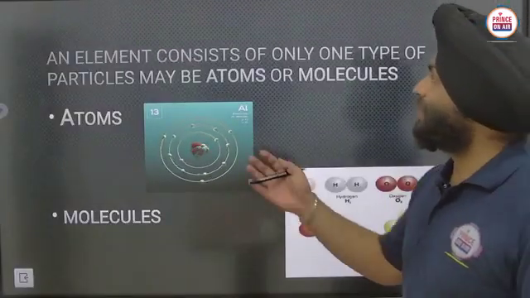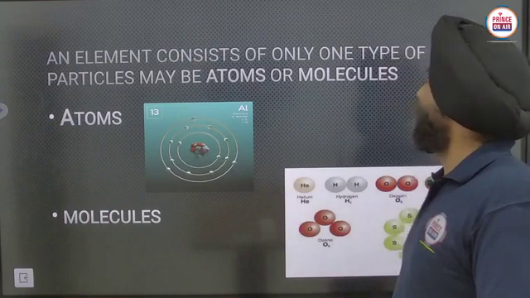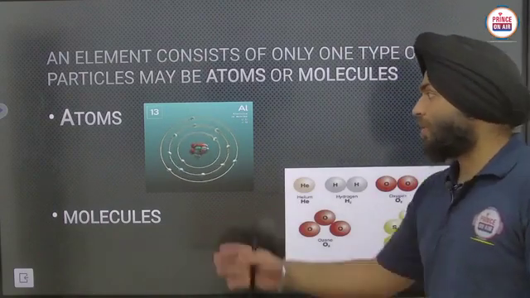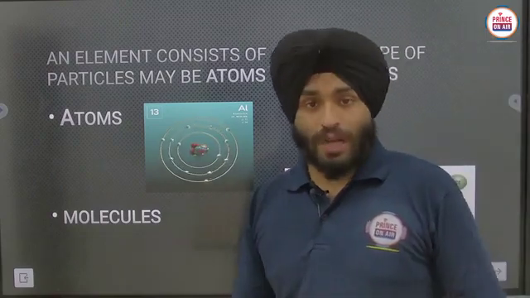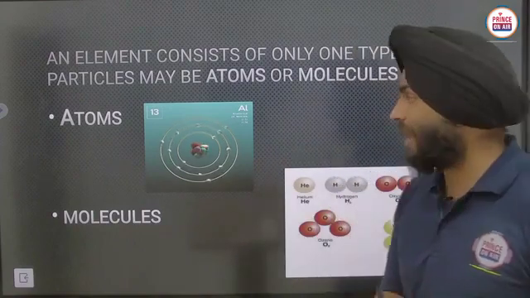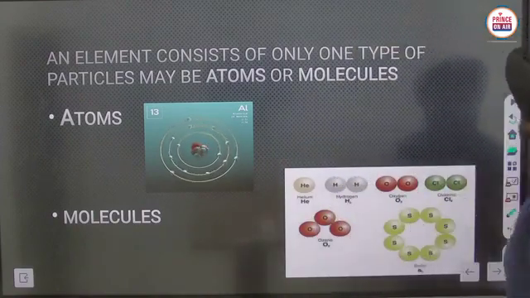Now let us discuss elements, which consist of only one type of particle, maybe atoms or molecules. See here we have atoms. Now I will give you the definition of atoms. You have to write in your notebook also, write side by side. What is an atom?